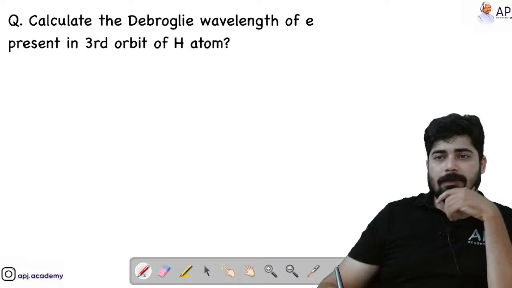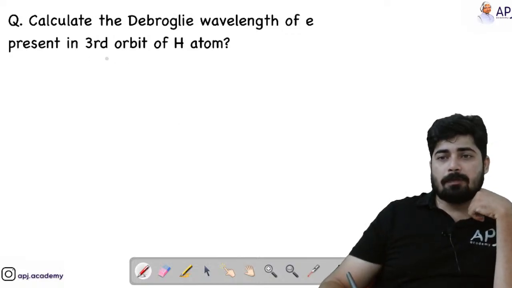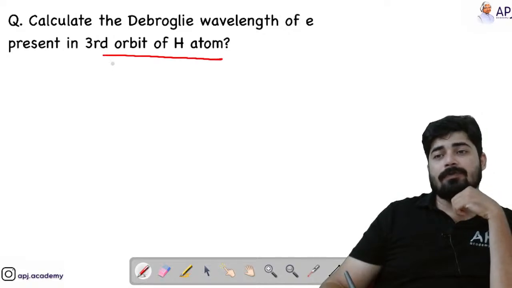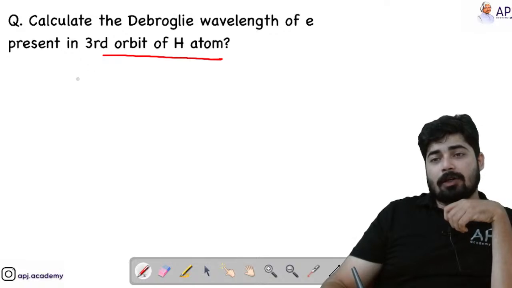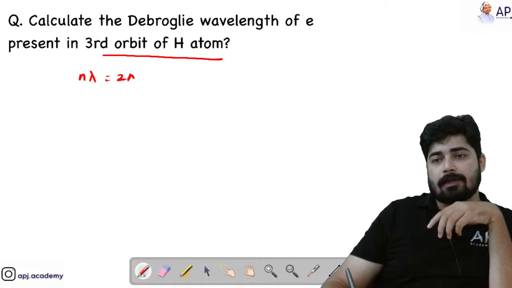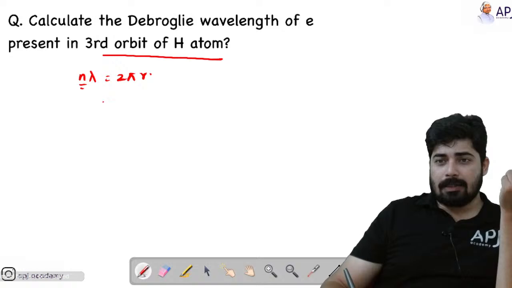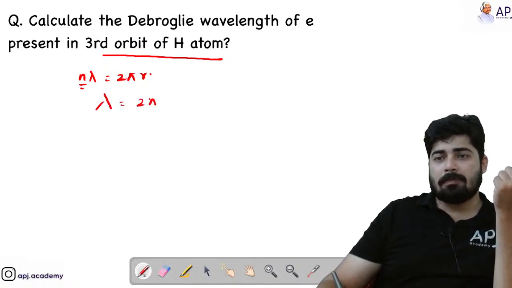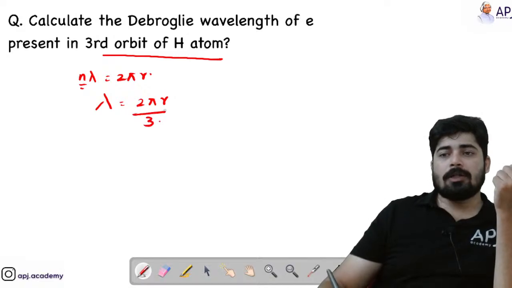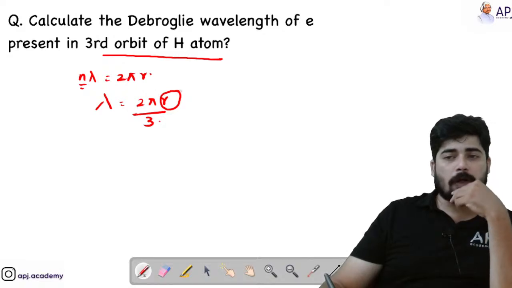Now the next question. Calculate the De-Broglie wavelength of electron present in the third orbit of hydrogen atom. Okay, now let's see for the third orbit. You know the equation that n lambda is equal to 2 pi r. So here it is the third orbit, so we have to find lambda. So lambda is equal to 2 pi r by 3. Now the only thing is we have to find out the radius of the third orbit, right?